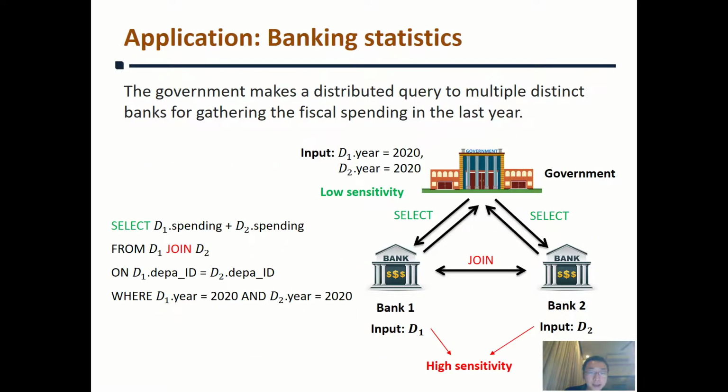We find that this computing paradigm can be instantiated to support a wide range of privacy-preserving applications. Here, we show one of its potential applications, and it is about the distributed query on banking statistics. The government queries for the total fiscal spending last year of different departments in two databases, D1 and D2, maintained by two banks. It can use a select and join SQL query like this one.